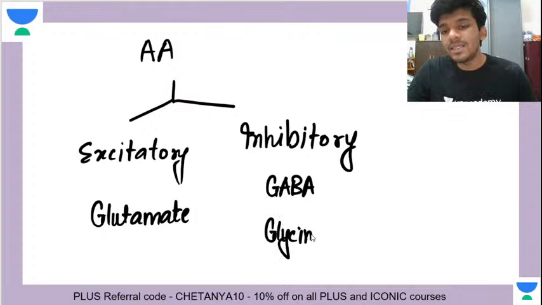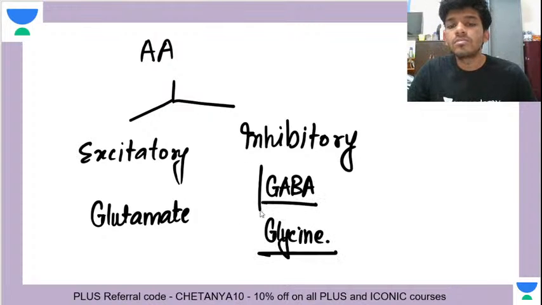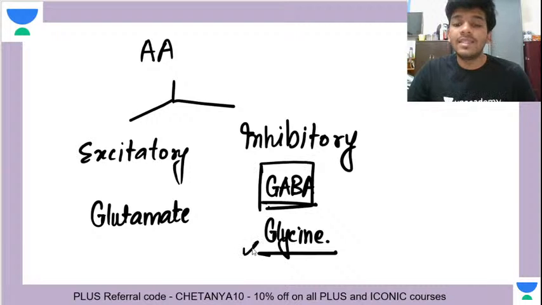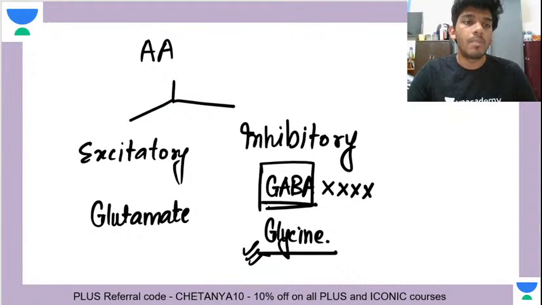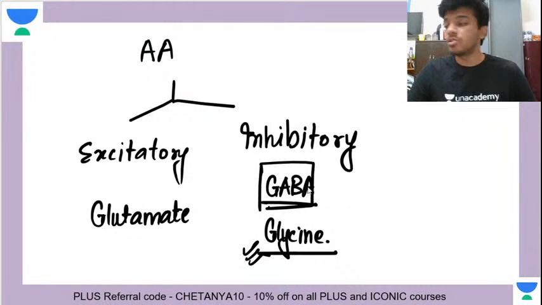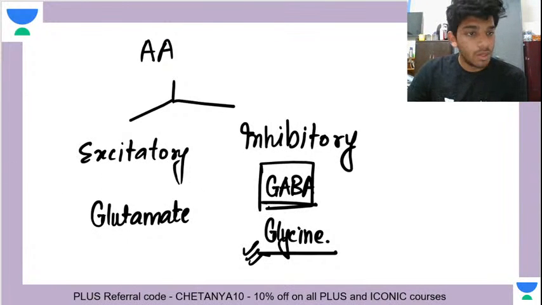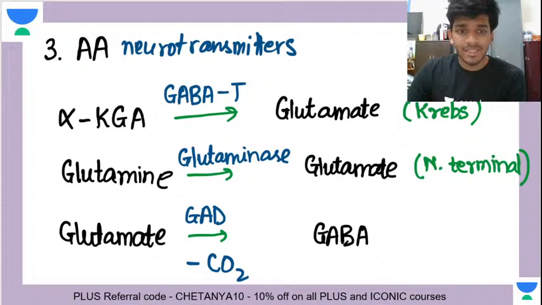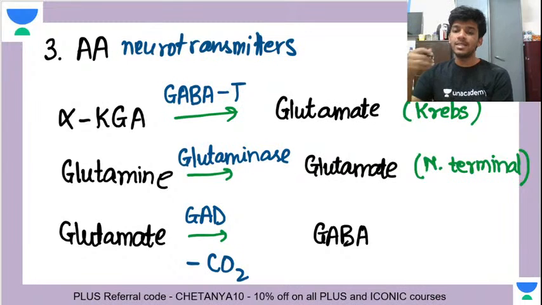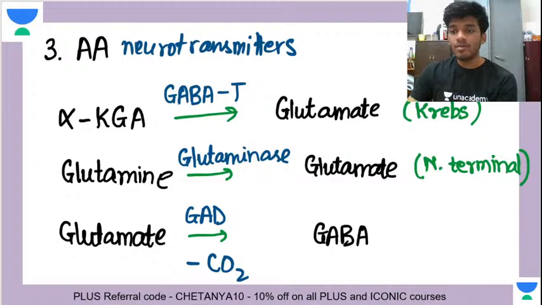So glycine is the proper amino acid here. GABA is not an amino acid in your body, but we are also considering it here for our purpose of study. So how are they synthesized? Since they are amino acids, they are common metabolites of your body's already existing processes. Now why is that the case?